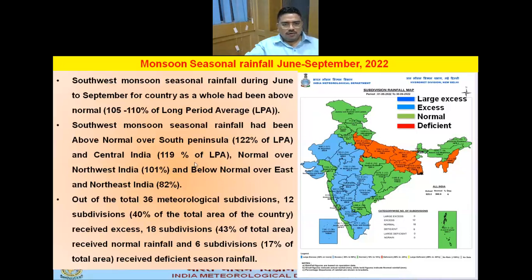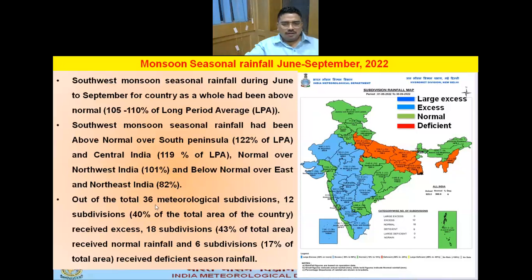As regards southwest monsoon rainfall, homogeneous zone wise, it is above normal over South Peninsular India, that is 122% of LPA, and over Central India it is 119% of LPA. Normal over Northwest India, that is 101%, and below normal over East and Northeast India, that is 82%.